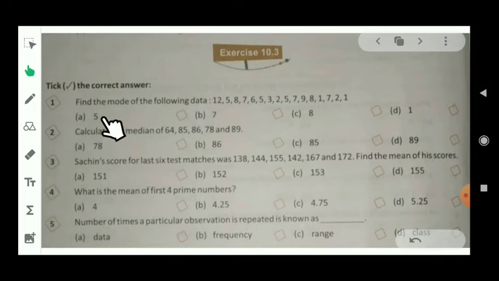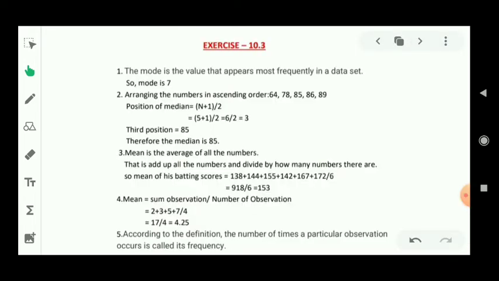Let's see question number 1. In this question, we have to find out the mode of the following data. Here are the given data, that means 12, 5, 8, 7, 6, 5 and so on. Let's see the solution of this question.